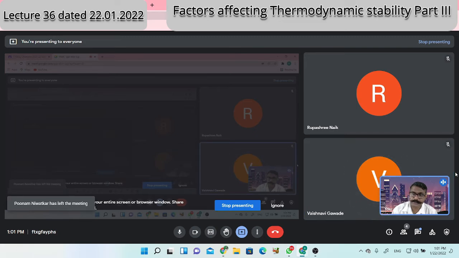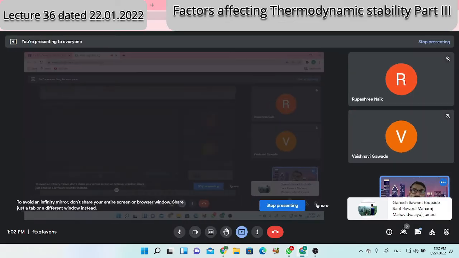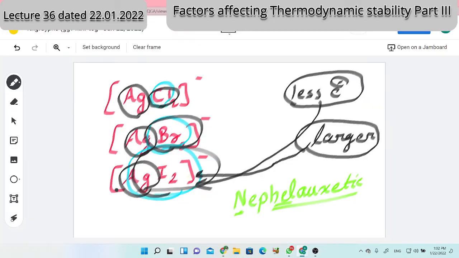Okay. So this nephelauxetic effect deals with cloud expansion. That size increases. Cloud expansion more possible. So from ligand point of view, iodide is most suitable to form complex, to form coordination compound. And if you think about the metal, silver ion, all where same metal ion is present. Differences are in the ligands. And it is found that iodide is the suitable ligand for interaction with the silver.